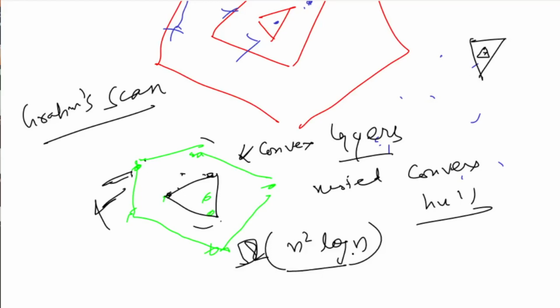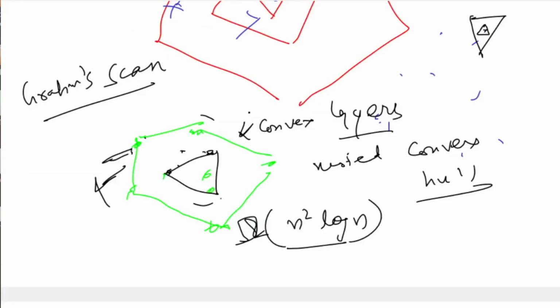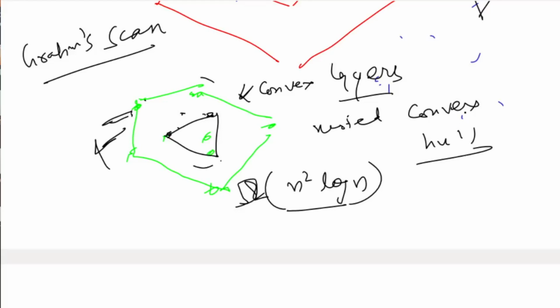There are many other algorithms to find these nested convex layers in n log n time, or n log n square time, or n square time. I'll mention the links for these algorithms. You can study them on your own. But for this problem the constraints are pretty small, and you can simply run this, and I think this will work. But I didn't see the constraints when I was solving the problem. That's why I used O(n log n) to construct these convex hulls. You can also use this. I think it should work.